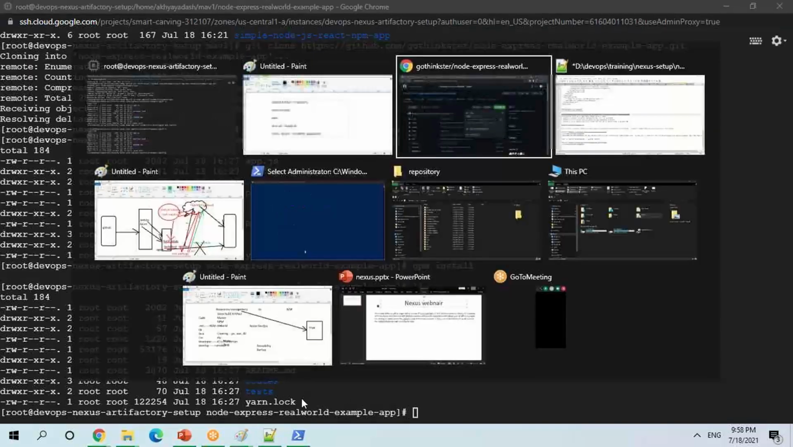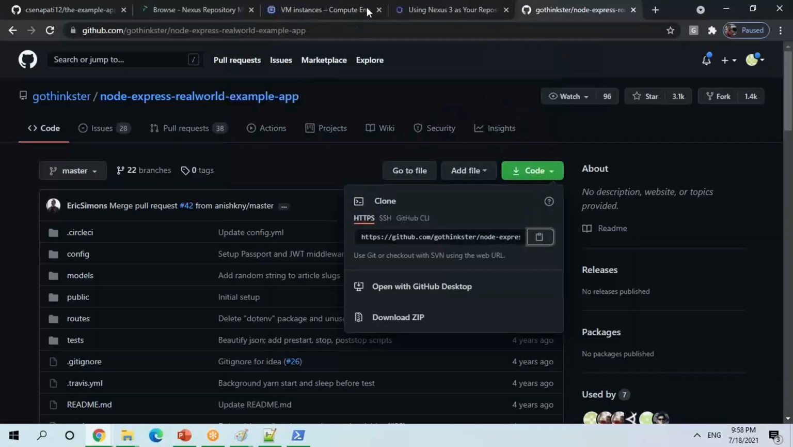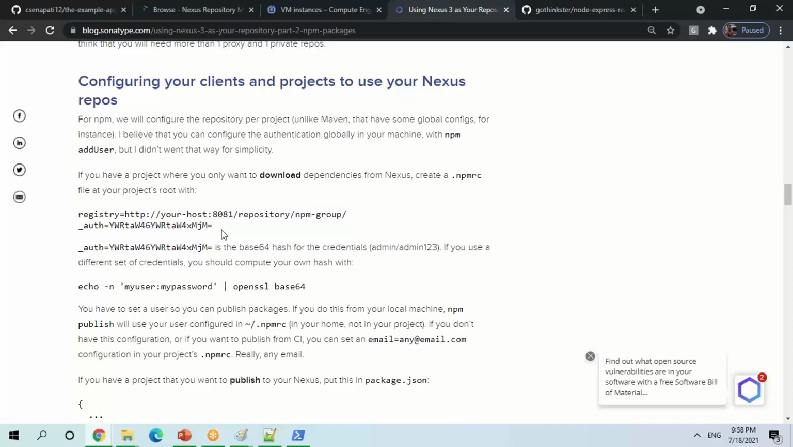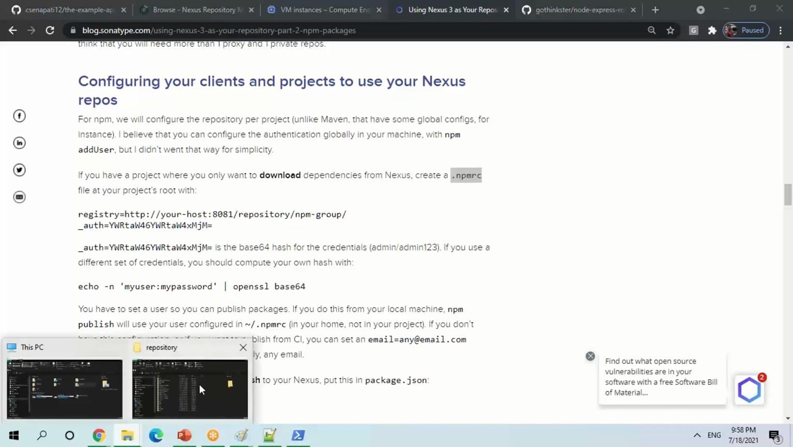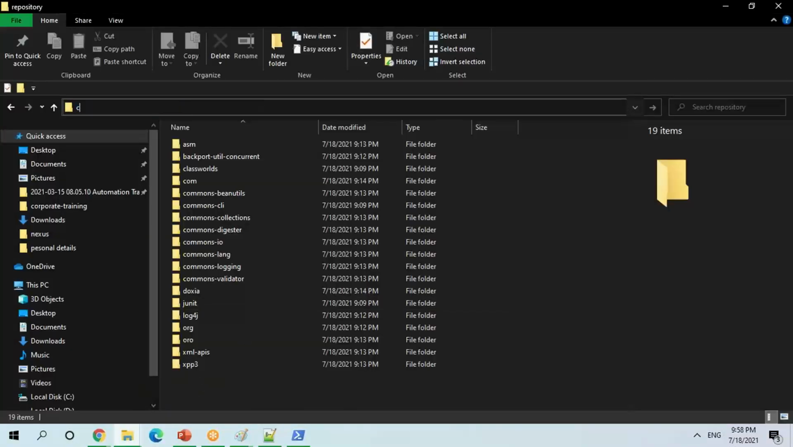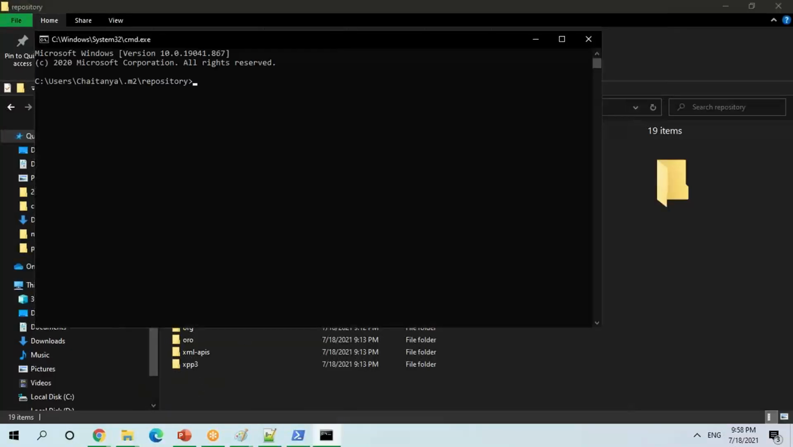Okay, I have already given this setup, what I'm saying here. So basically, you need to create one npmrc file, and inside the npmrc file, you have to give all the details whatever you are looking for. Okay, so I can give a try here.